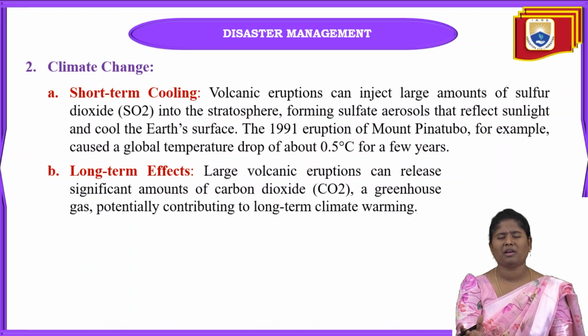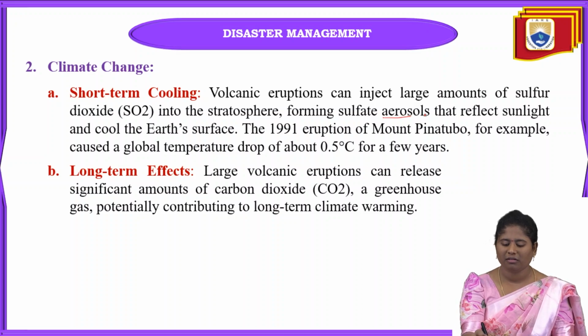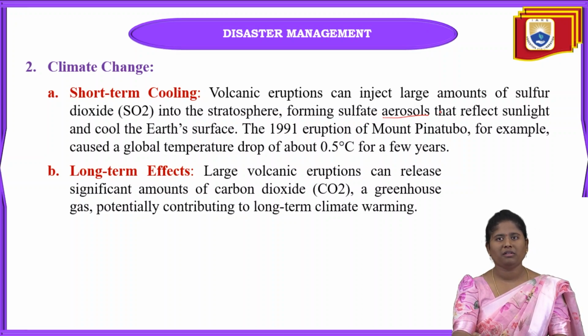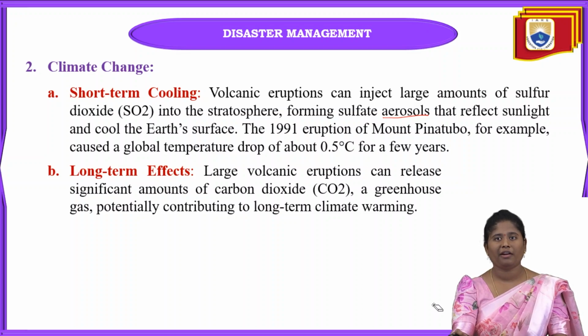These aerosols are nothing but vapor. When any chemical or gas is released into the atmosphere, the change from liquid to vapor form is called aerosol formation. After the sulfate aerosols form, they reflect the sunlight, and then they cool down the earth surface.